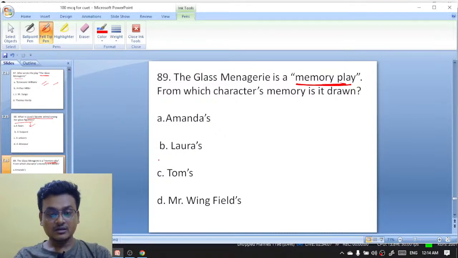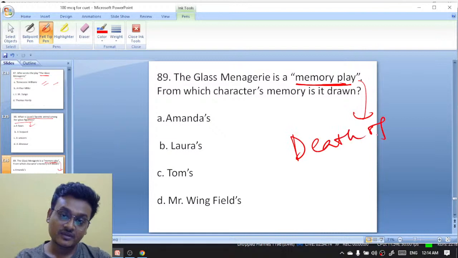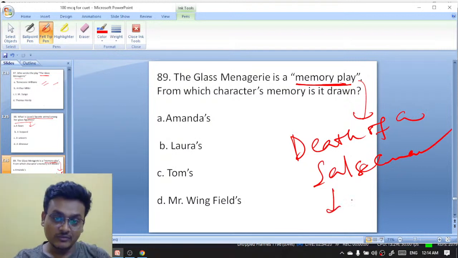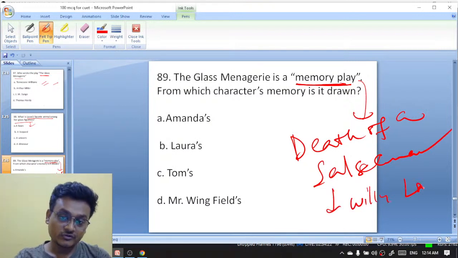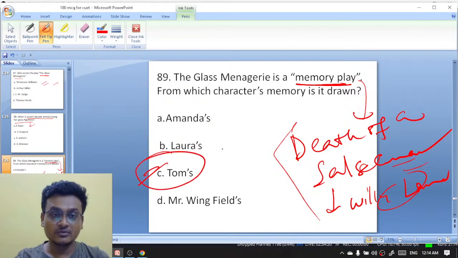The Crucible is another work. Death of a Salesman, another memory play. Willy Loman is the protagonist. Okay, Death of a Salesman. Got it, Subhas? It is Tom's. Okay, memory from which character? It is Tom's.